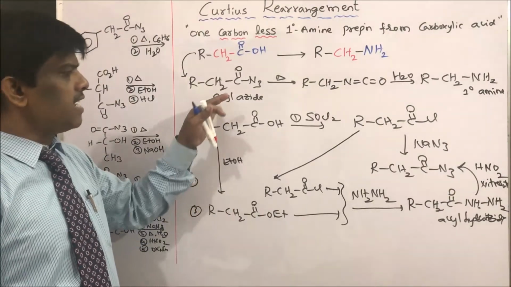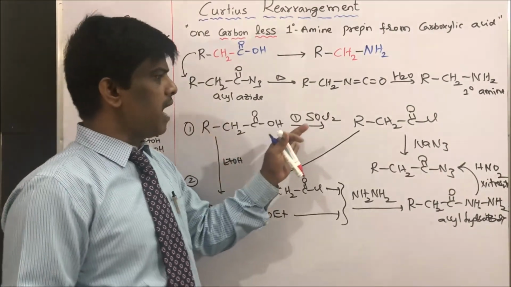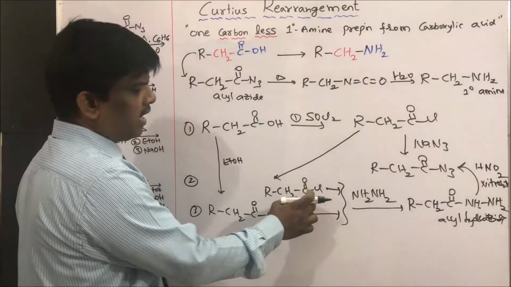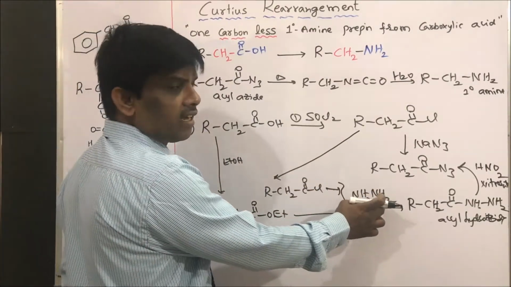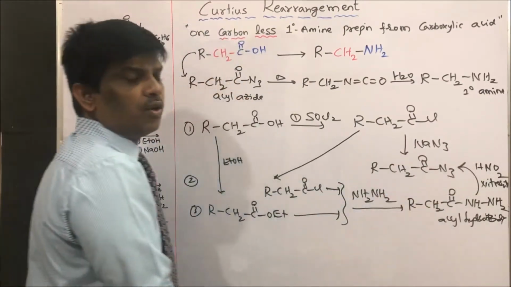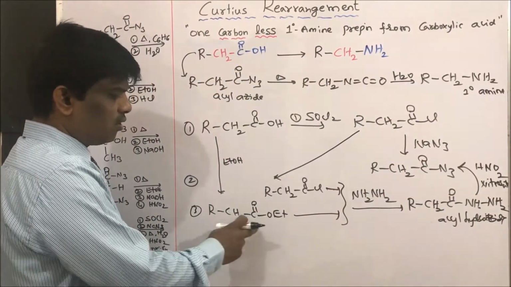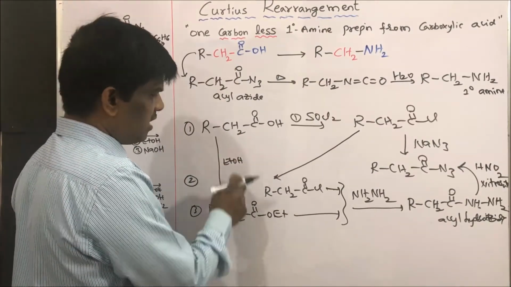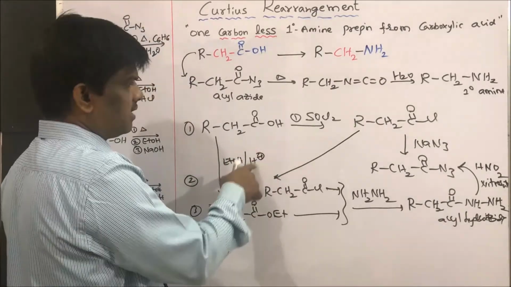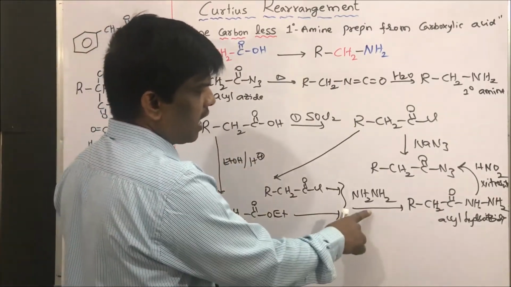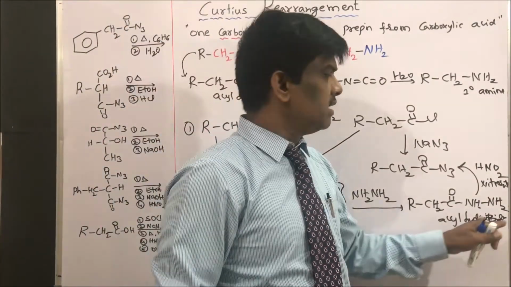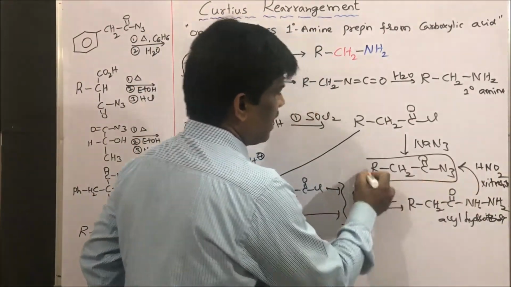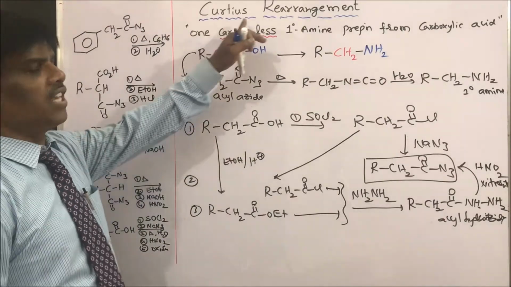So acyl azides can be prepared from the carboxylic acid by acid chloride followed by sodium azide reaction to give acyl azide, or you can take directly acyl chloride and treat it with hydrazine followed by nitrosation with HNO2 to give acyl azide, or simply take the ester. How to make acid to ester? Esterification reaction using H plus or base. Let us take acidic esterification. So this ester upon hydrazine treatment gives acyl hydrazide. This acyl hydrazide upon nitrosation gives acyl azide. This acyl azide is our starting material for our Curtius rearrangement.